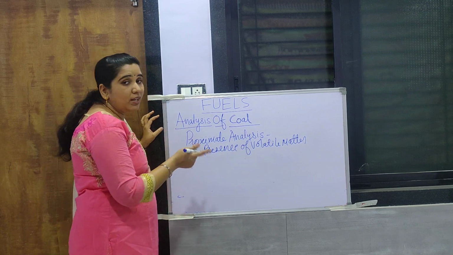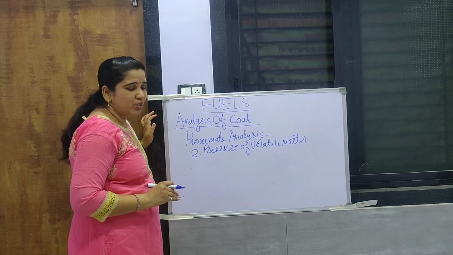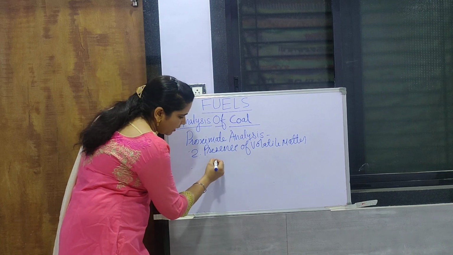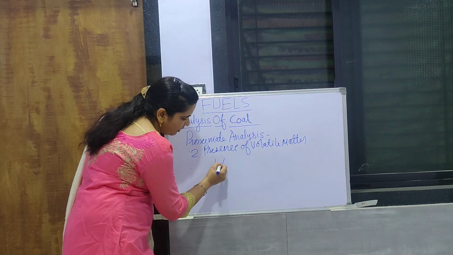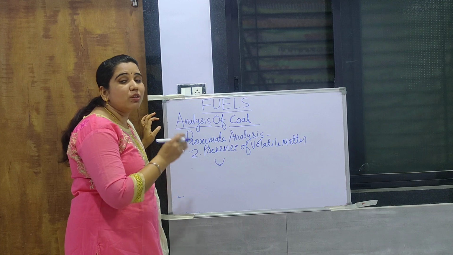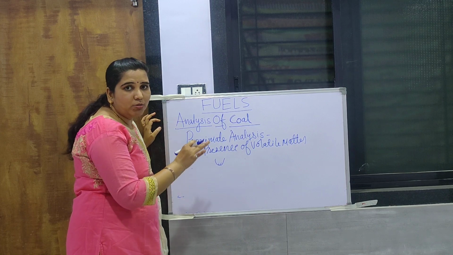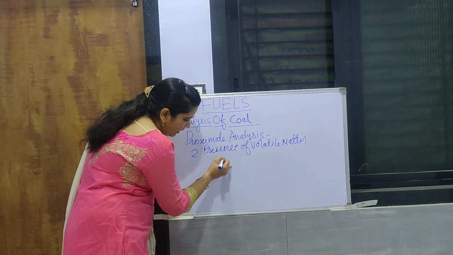Here the silica crucible from which we have removed moisture is to be taken first. So take the silica crucible again, which has the coal sample from which moisture has already been removed. Now put a lid on it.